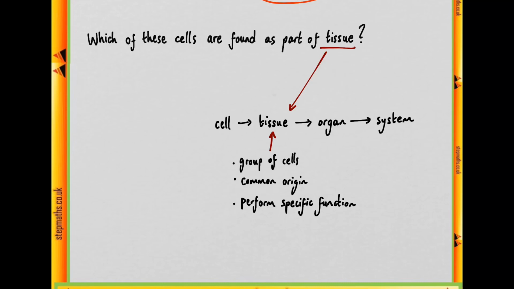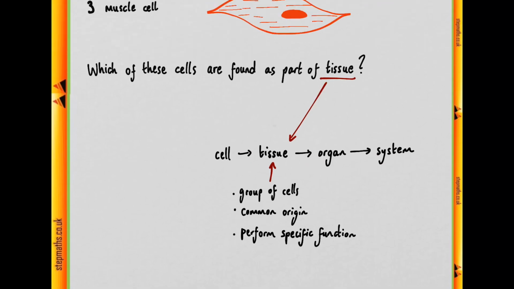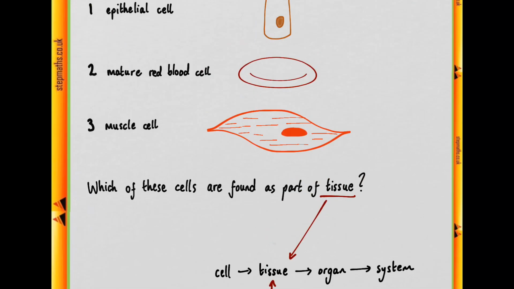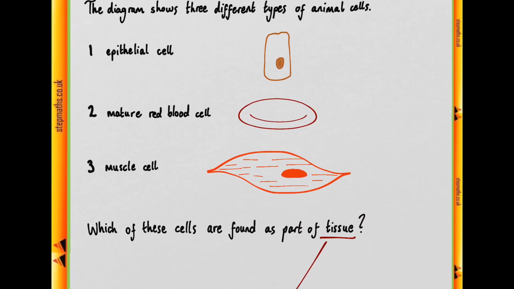So, given that pretty much every cell within the human body finds itself within this hierarchy, indeed any cells should meet this definition if they are organised to perform a specific function together. So let's have a look at our 3 options. Epithelial cells obviously are found in skin and lining various organs, and they are found in groups and they perform a specific function. So we can say epithelial cells, correct.